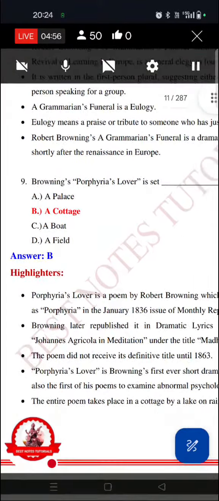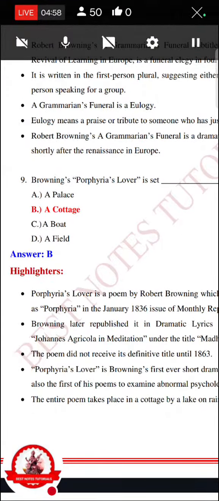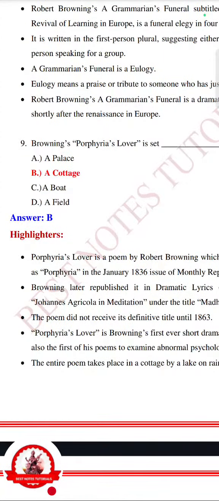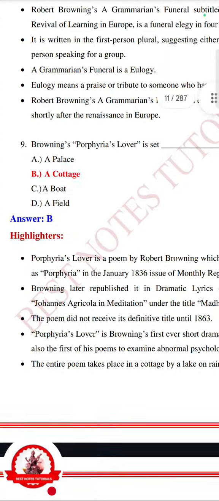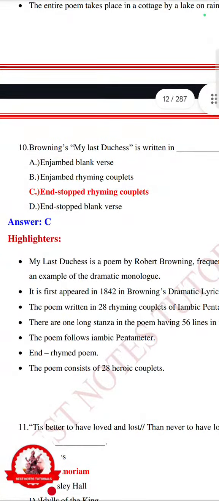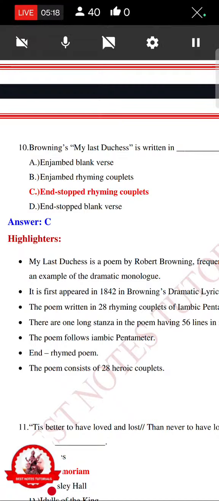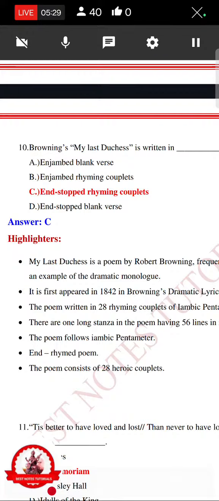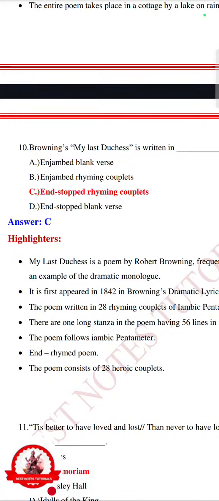Next question for you. Browning's Porphyria's Lover is set in A, a palace, B, a cottage, C, a boat, or D, a field. So Porphyria's Lover is set in a cottage. Next one, Browning's My Last Duchess is written in enjambed blank verse, enjambed rhyming couplet, end-stopped rhyming couplet, or end-stopped blank verse. My Last Duchess by Browning is written in enjambed rhyming couplets.